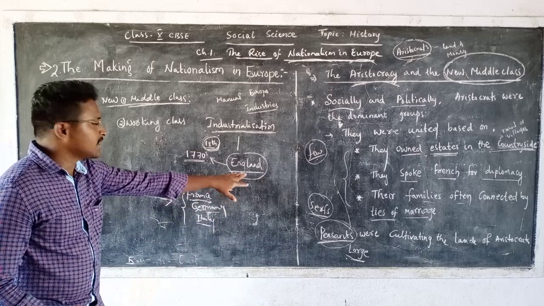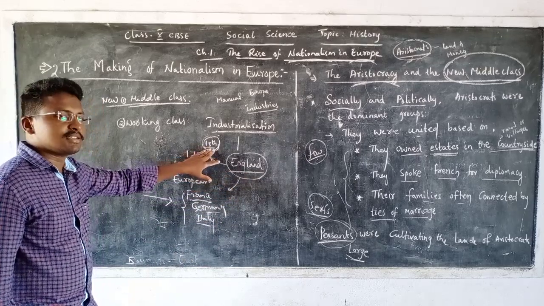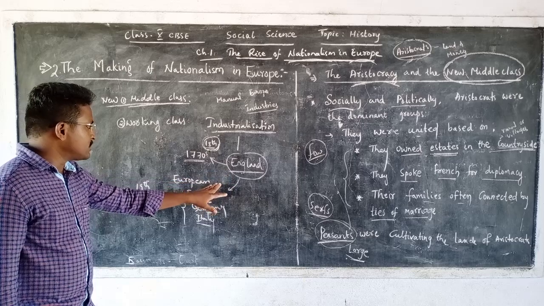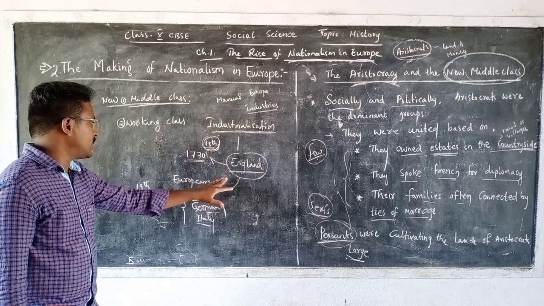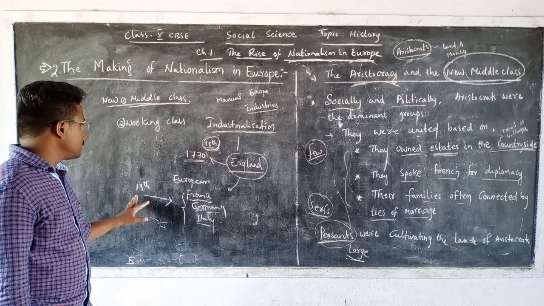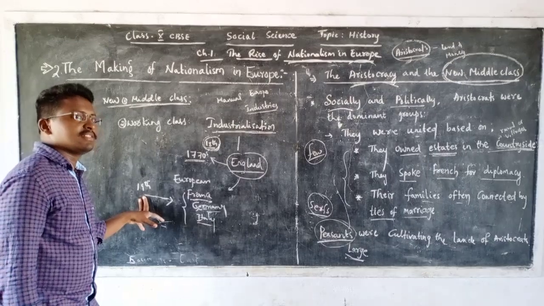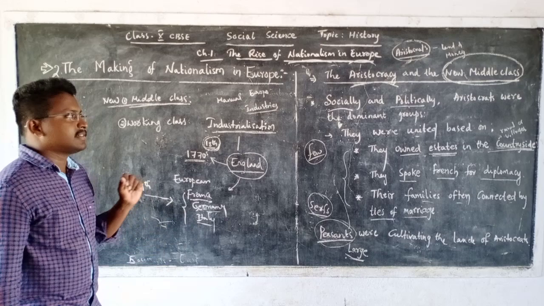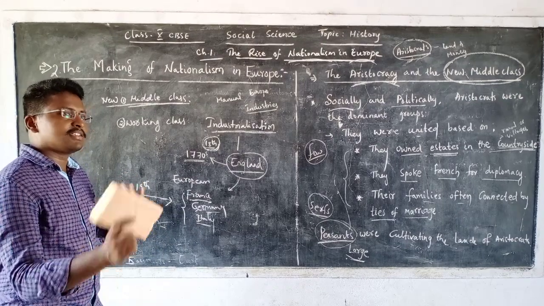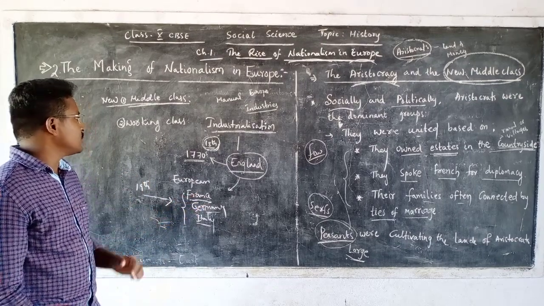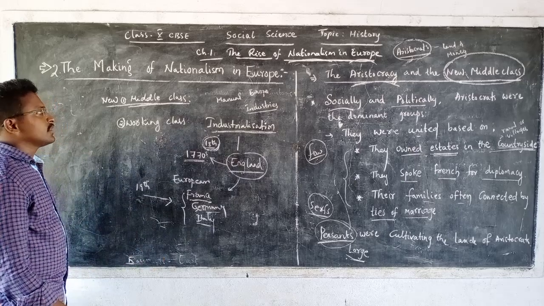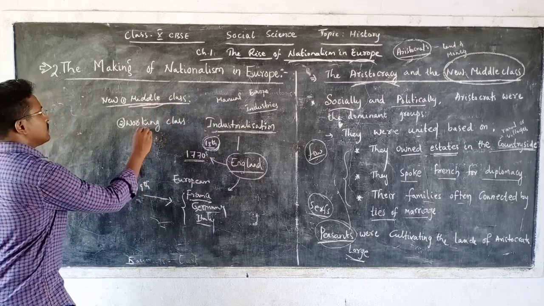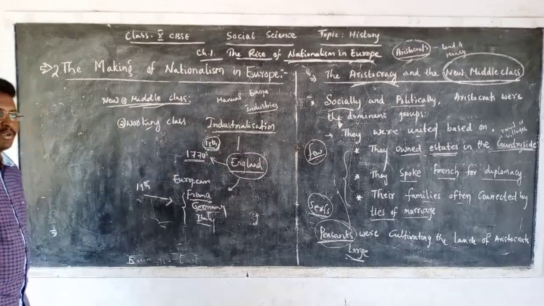Industrialization began in England during the late 18th century. Then it spread to other European countries during the beginning of the 19th century, to countries like France, Germany, Italy, etc. When it spread to these other countries in Europe, two new social groups came into existence. One is middle class people, the second one is working class people.